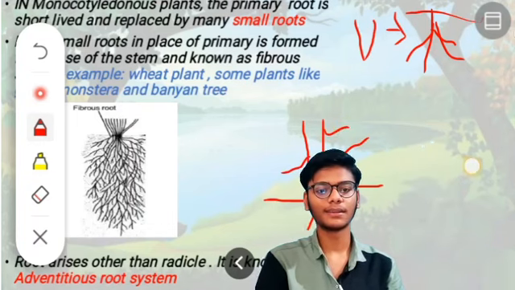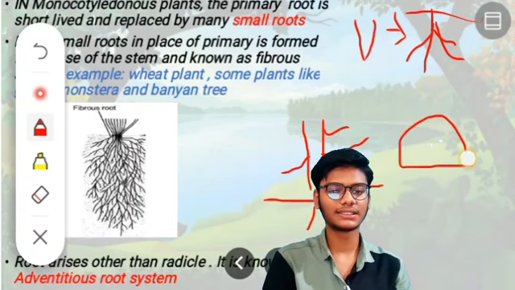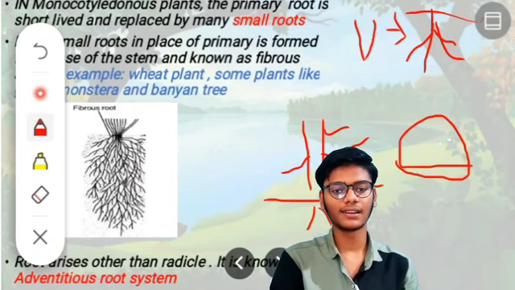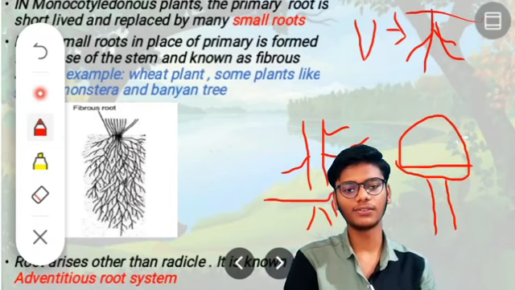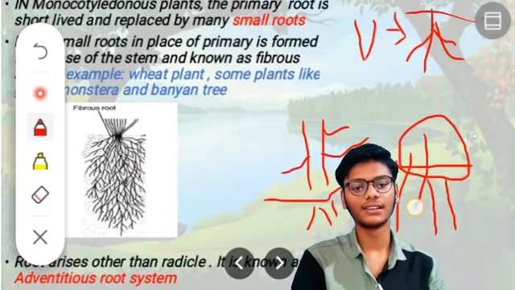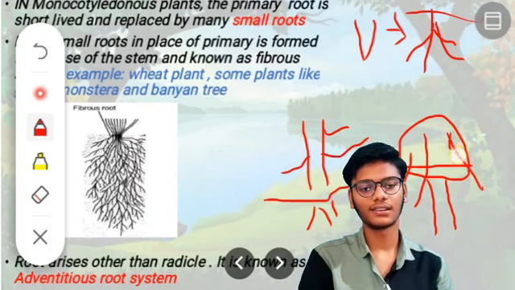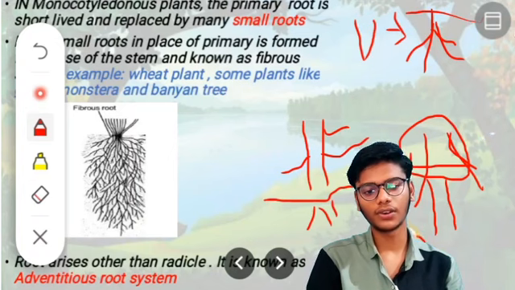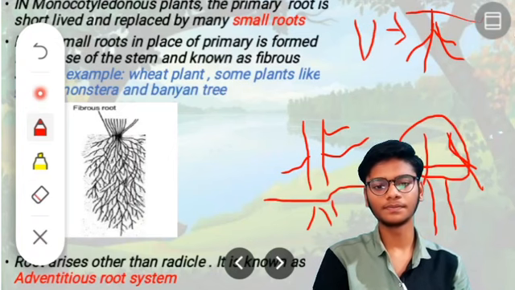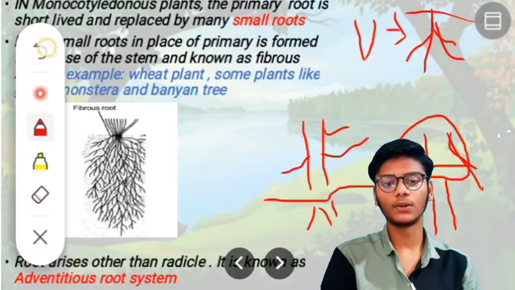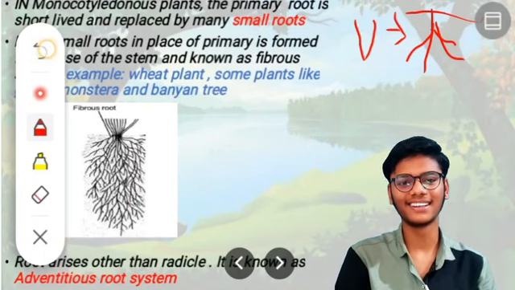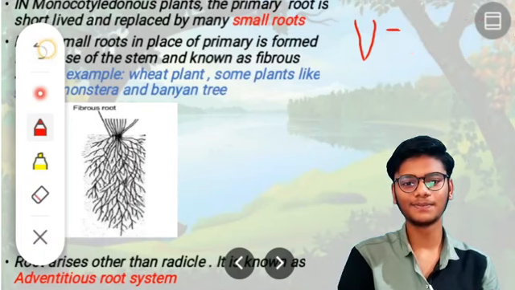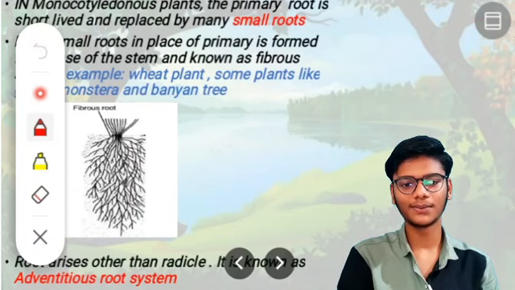For example, if this is a tree, roots will grow like this, and come out of the soil like this. So this is known as an adventitious root. Our drawing looks awkward now. So let's move next.